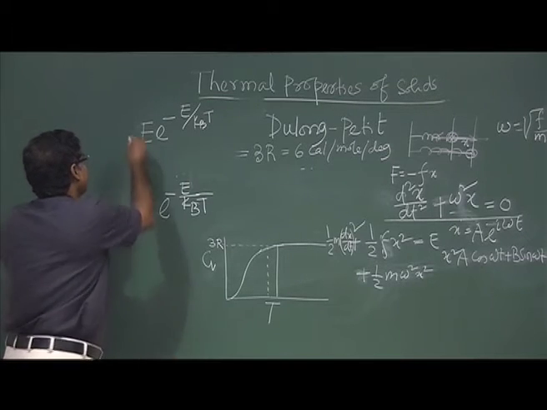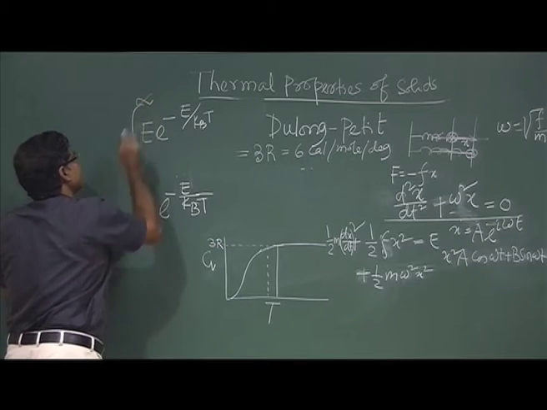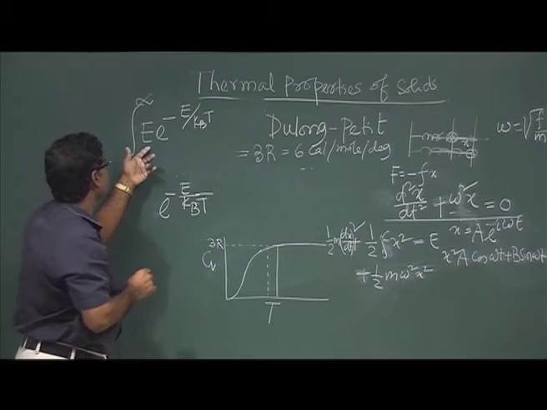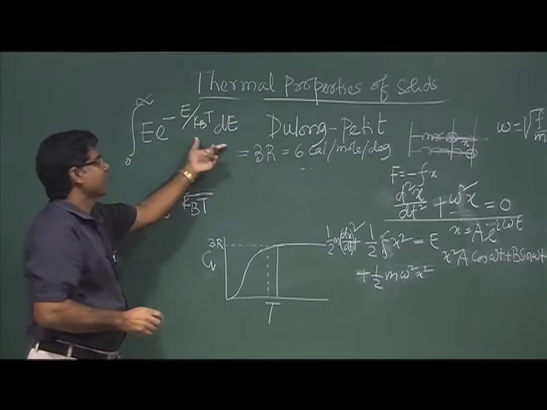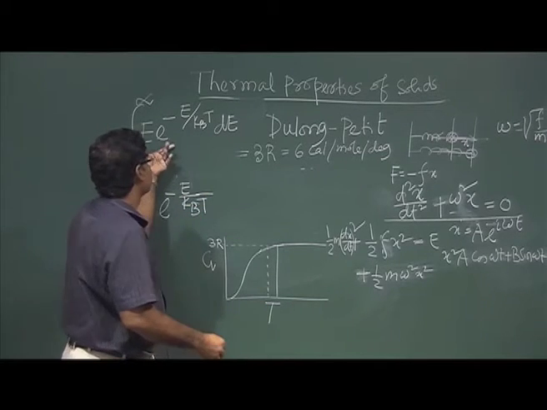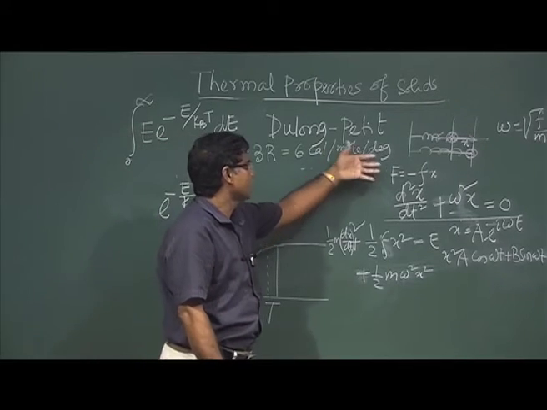Now, if I integrate, this energy can vary from 0 to infinity, integrating over dE. If I integrate from 0 to infinity in that range, I will get the total energy of my system